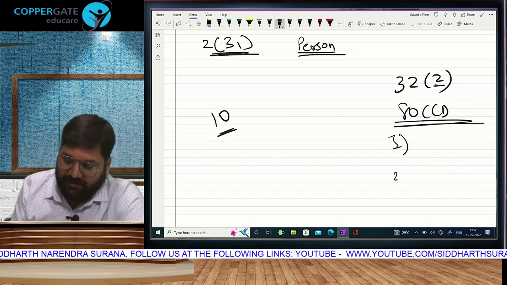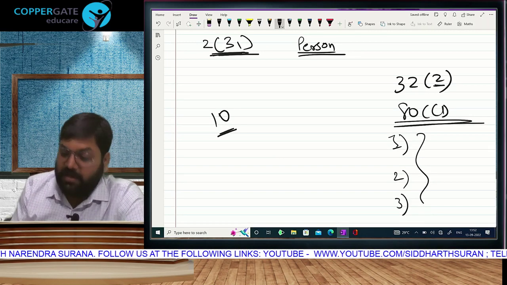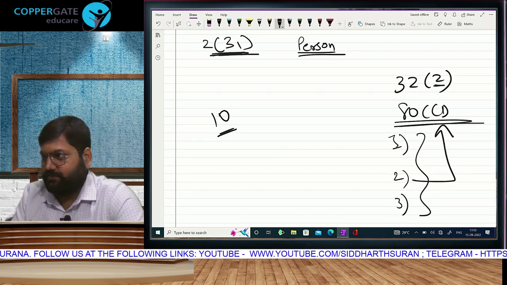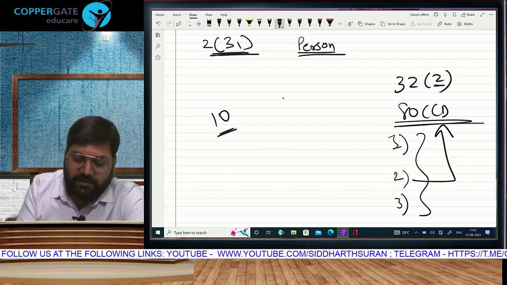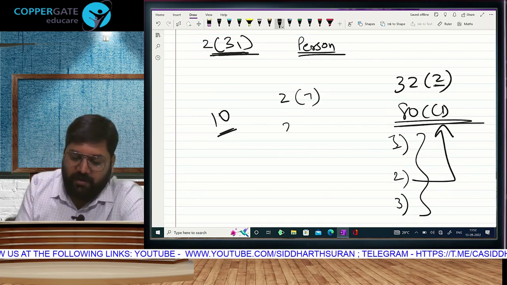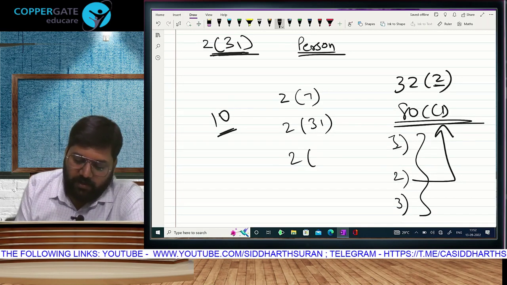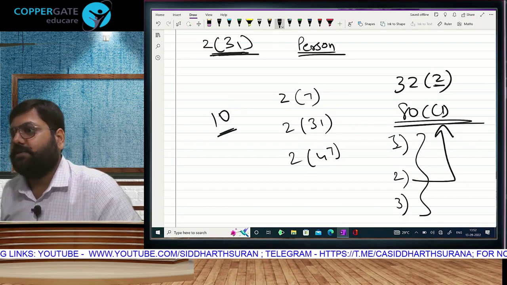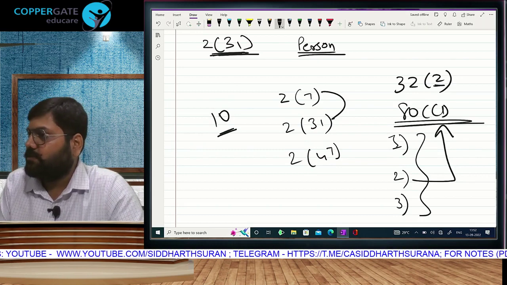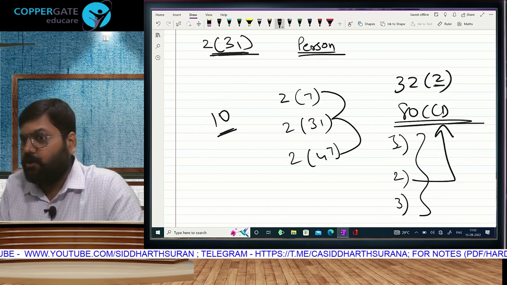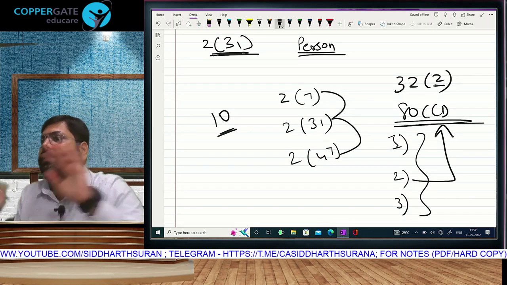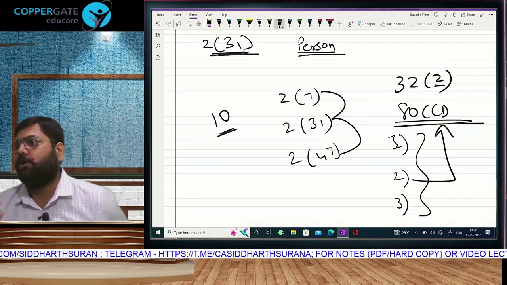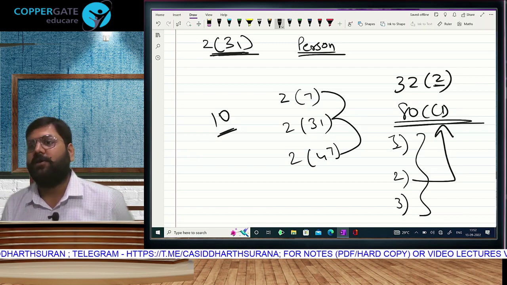Subsection 1, subsection 2, subsection 3, they are all related with each other and giving you something about this section 80CCD. But in section 2, supposingly you have 2(7), 2(31), 2(47), this is only a list of definitions. This has got nothing to do with this or this. They are not at all interrelated. They are independent, just summarized at one place. Section 2 in all the laws is a definition, so we call it a clause.